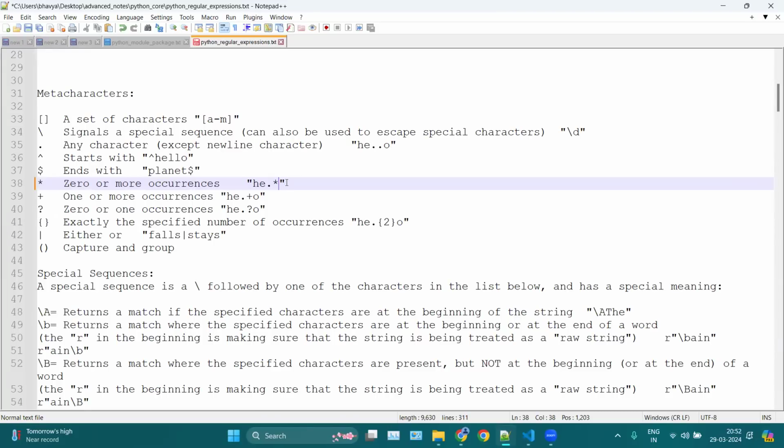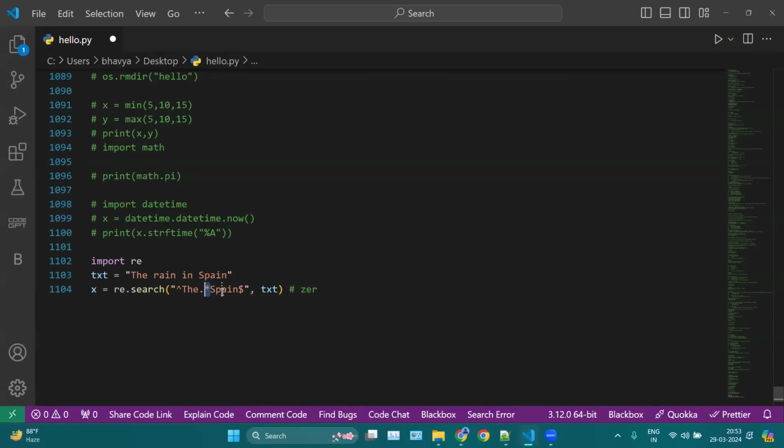Let's say this O is not occurring anywhere in your string. This line will not throw an error because here we are searching for zero. If it is zero, then it is okay. If it is more than zero, then it is okay. But if you are using plus here, then if your O is not there in your string, this will throw an error because we are searching for at least one O. Here we have no O in the string, so this will throw an error. That is why we are using this asterisk sign, which checks for at least zero. If it is zero, then it is okay, or if it is more than zero, then it is also okay. So this is how we are checking for Spain.